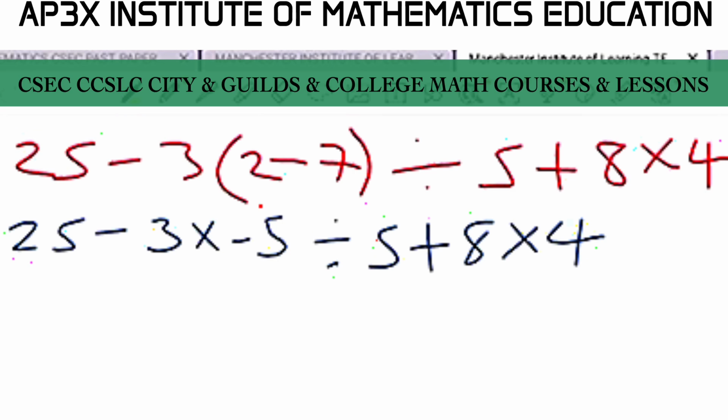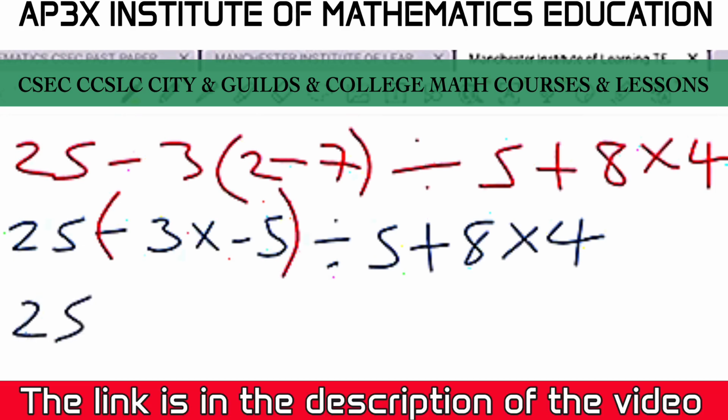So let's just dive right on in here and bracket this -3 with this -5. So that's going to be 25 - 3 multiplied by -5, that's going to give us +15. And this is one of the many infractions that students committed. They did in fact bring down the minus sign, which causes a chain effect in the answer.